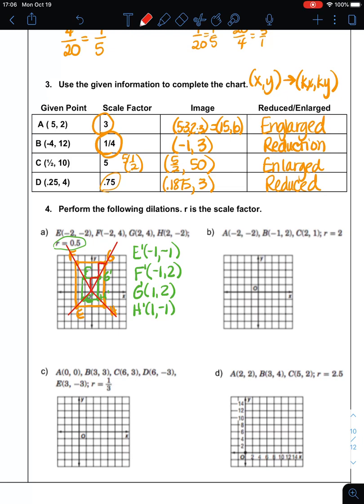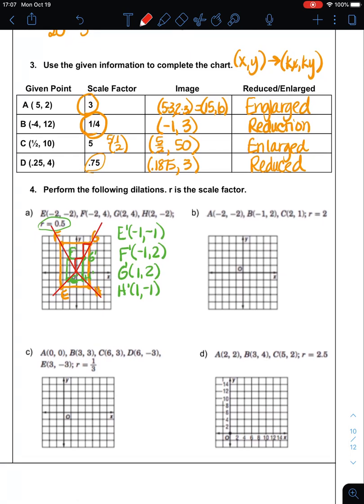Notice I go up 2 over 1 to get to G, and up 2 over 1 to get to G prime, and then another 2. Notice that I have 2 stair steps. If I go down, I had 2 stair steps to my original figure, half of that would be 1 stair step. So that's just interesting. You don't have to know that, but that will always happen when you dilate through a point.